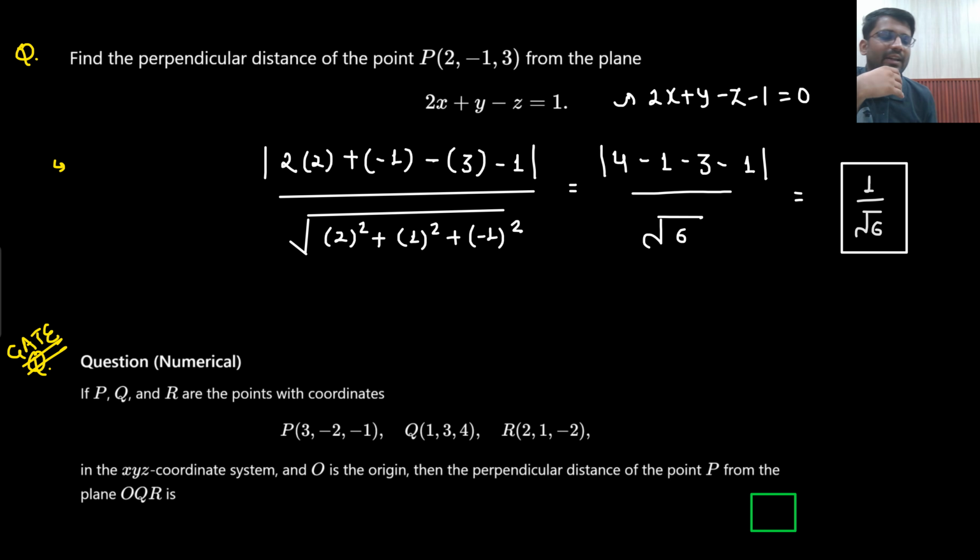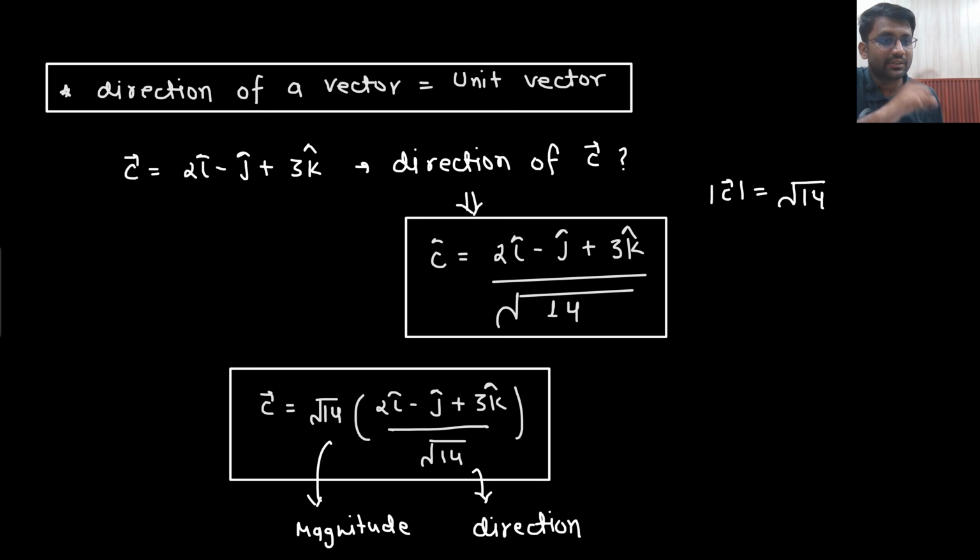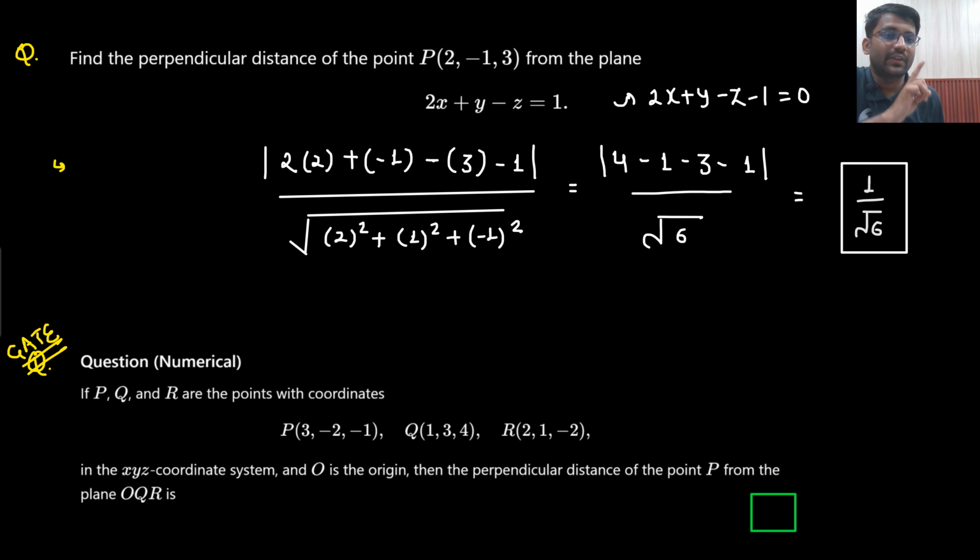Someone would be saying, sir, where are the proofs of all these things? Sir, where is the proof of this equation? Look, we are not studying vector algebra completely, and you are not in class 11th, 12th. I can give you the proof of everything, but it is not required. When we study vector differential calculus, I will give you proof of every single statement I write. But here it is not required.